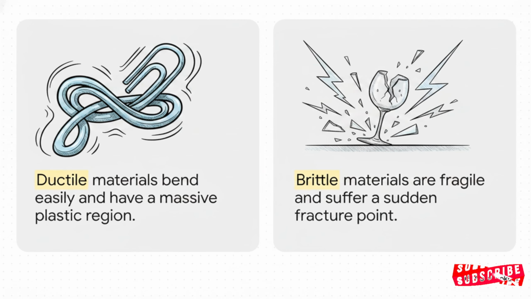Contrast that with, say, dropping a drinking glass on the kitchen floor. Glass perfectly demonstrates a brittle material. It has almost zero plastic region. It hits its limit and just shatters instantly, without any warning at all.